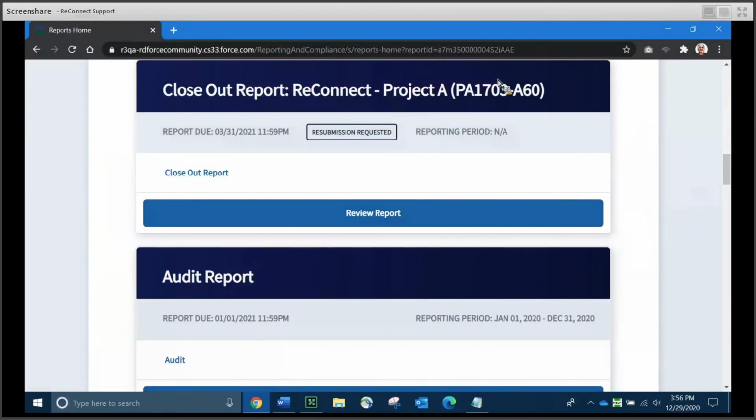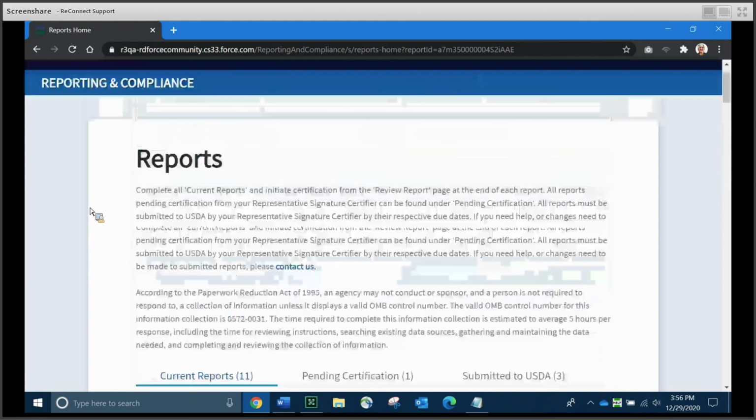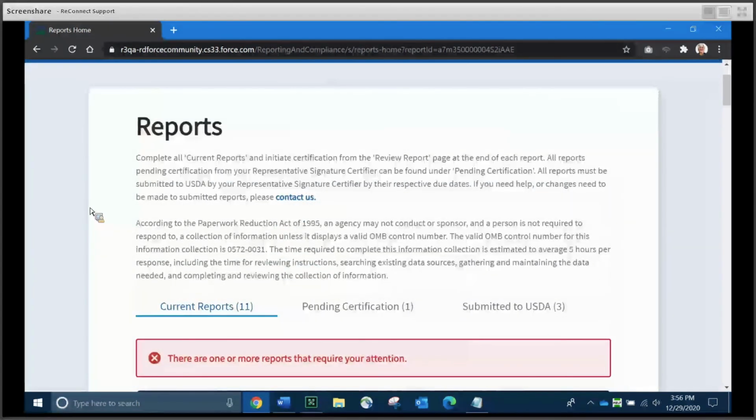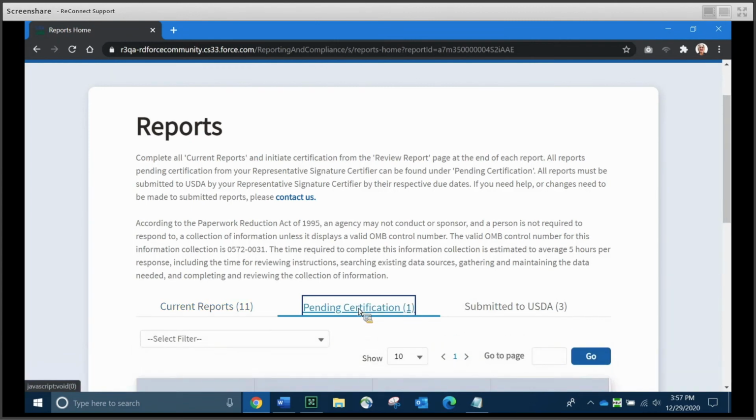So now that we've looked at each type of report, I'm going to talk a little bit about submitting the reports. Once you've addressed all of the errors and warnings in your report, you can then click on the Initiate Certification button that we've seen throughout our time together so far at the end of each report. And that's going to send the report to the RepSign Cert. It's also going to move the report from the current reports on the report dashboard where we are now into the Pending Certification tab.